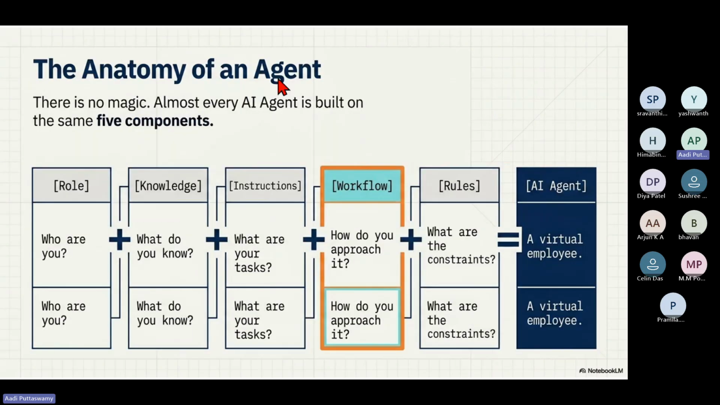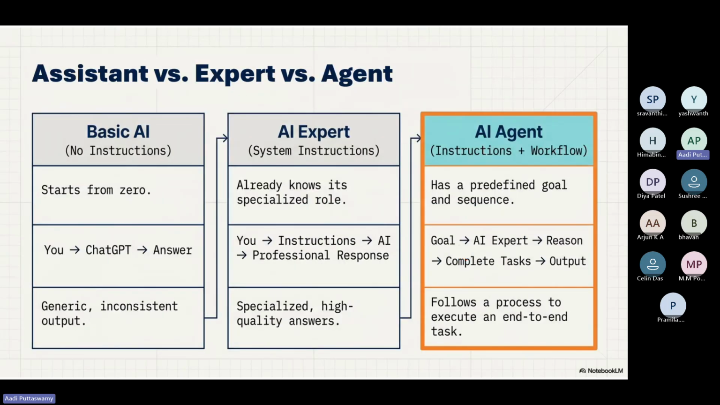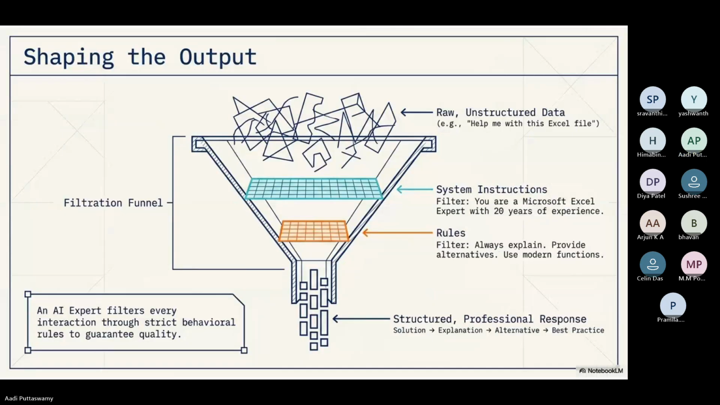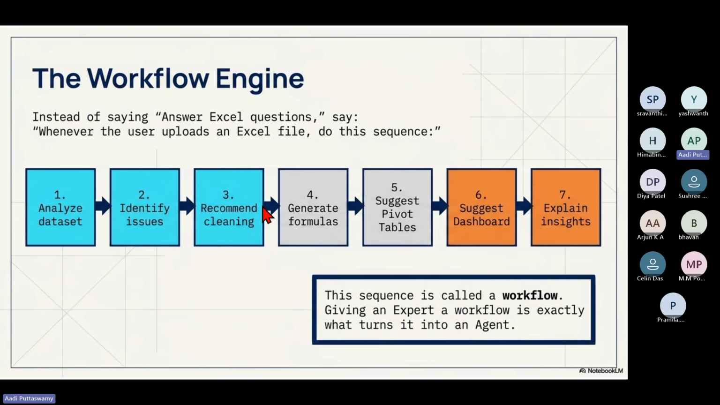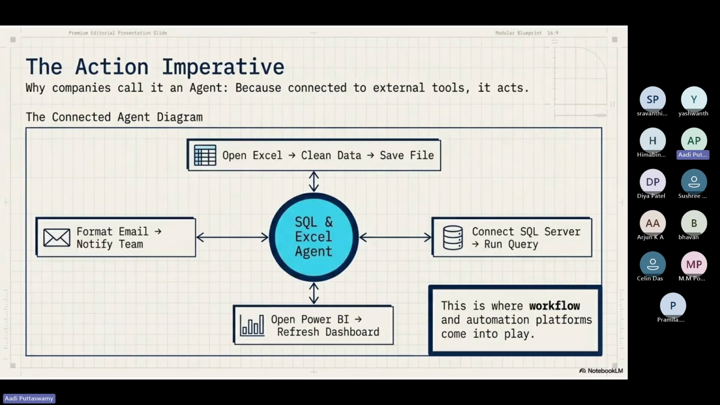So this one I was telling you about: role, knowledge, instruction, workflow, rules, and finally, the AI agent. I'm very sorry, people, I'm just running through this. All of these I've already explained. Just go through this.